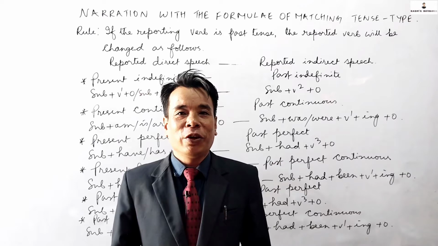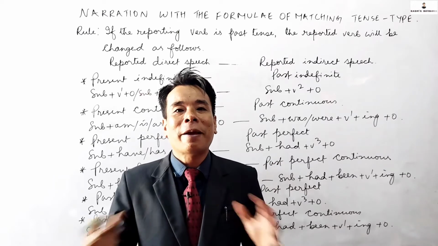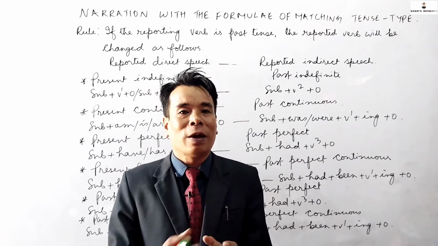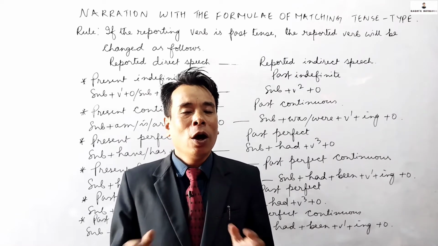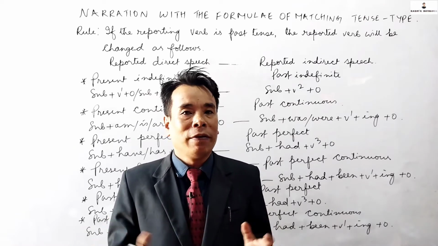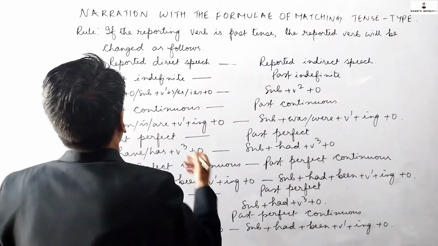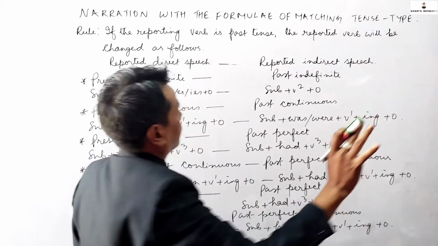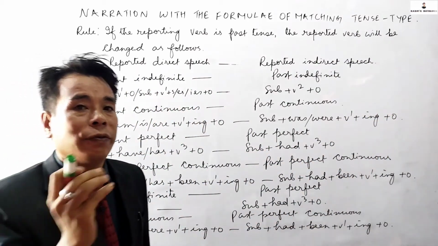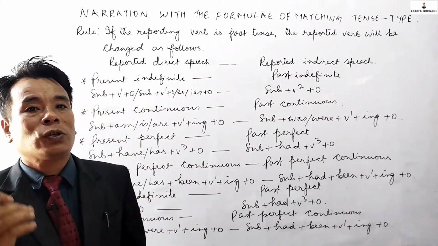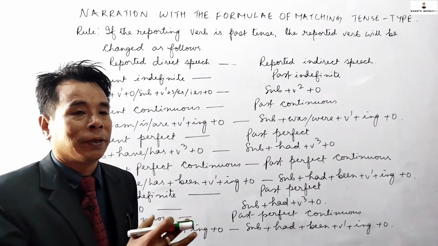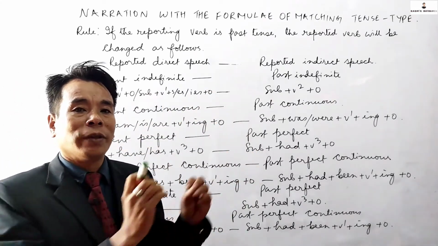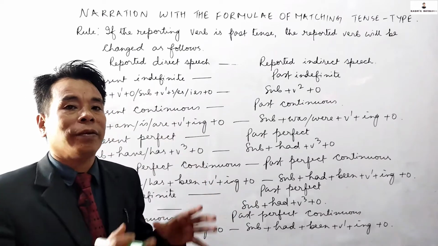Today in this video, I'm going to talk about a very special class. It is very important as well as very interesting. All of you, let's have a look. Narration with the formula of the matching tense type. I am going to give you all the formulas for how to change direct speech to indirect speech. This chapter is totally different from other classes of narration, but it is very important.